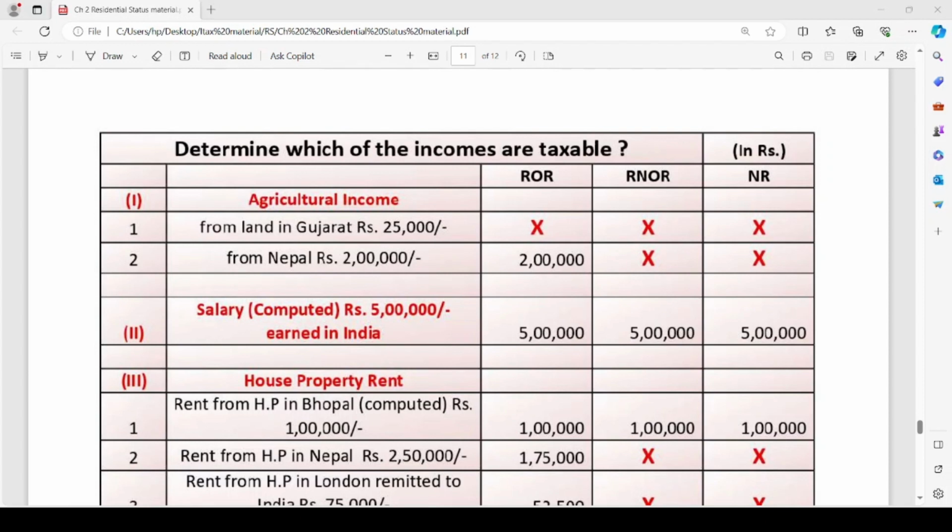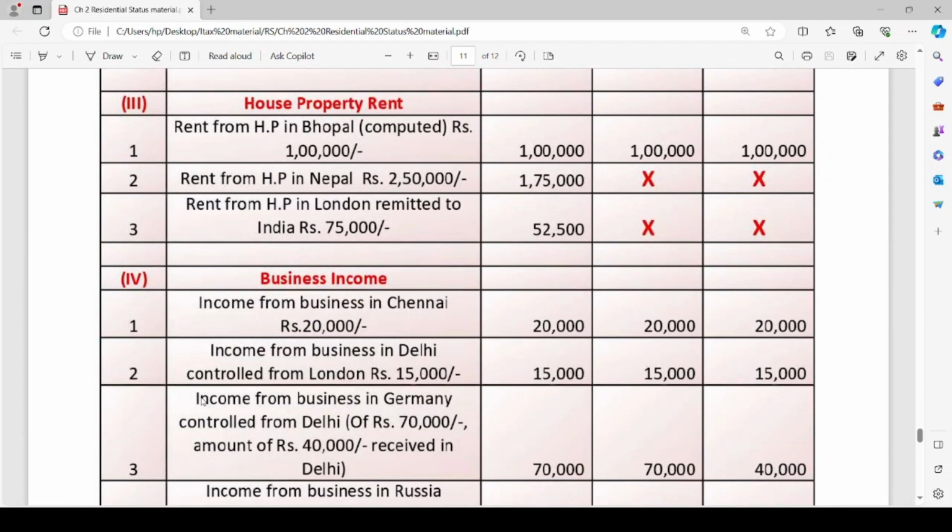The next head is house property. Rent from house property in Bhopal (computed) is rupees 1 lakh. It is taxable for all since it is arising in India.